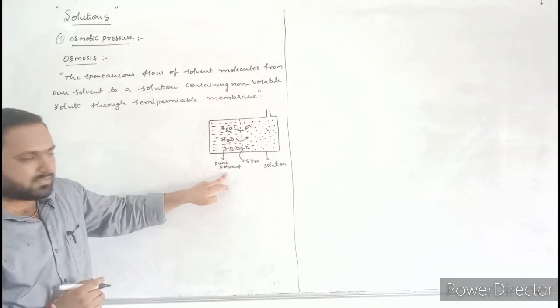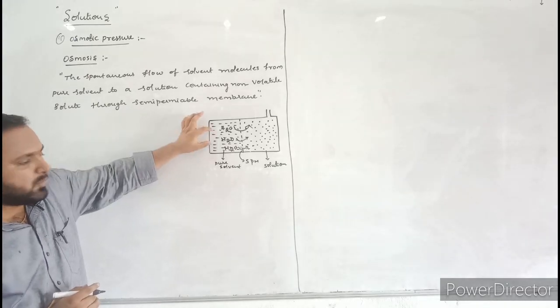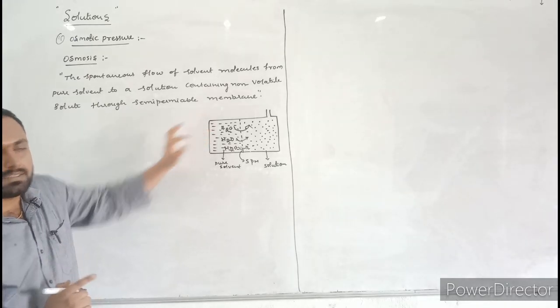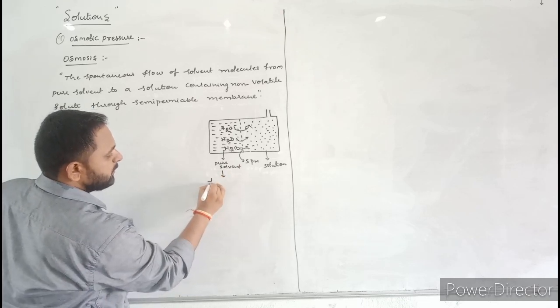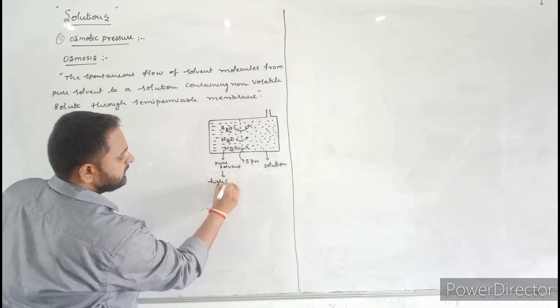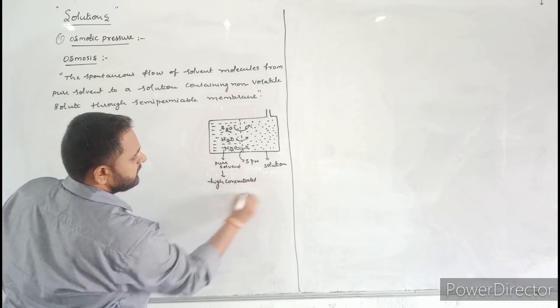Pure solvent is what? High concentrated solvent. Why? Because this component contains only water molecules, so there are more water molecules. That's why we call it the high concentrated solvent.